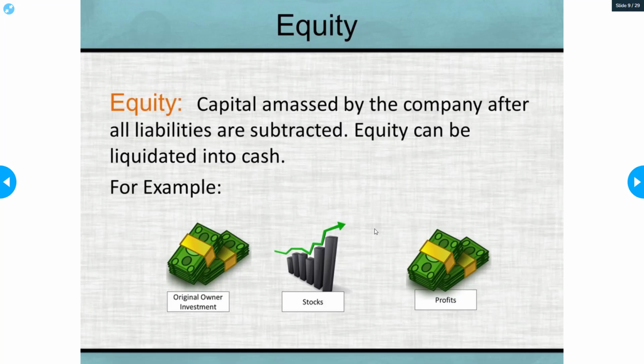So it could be your profits, it could be stocks, it can be just cash or any investments you have, any other type of assets you still have left over.